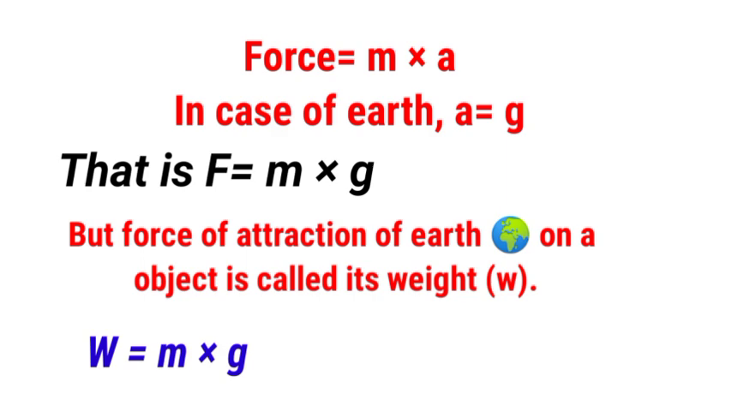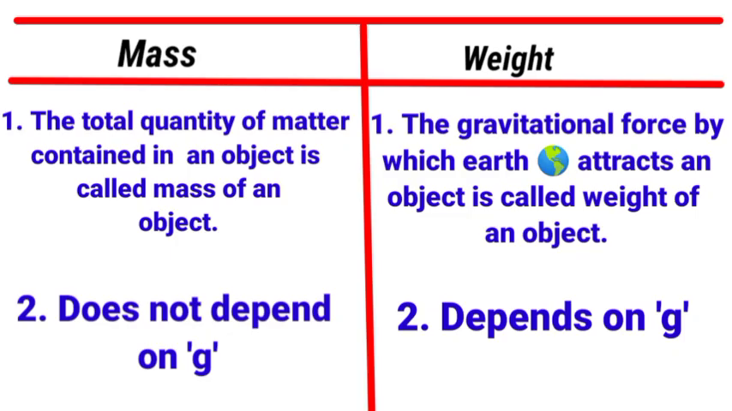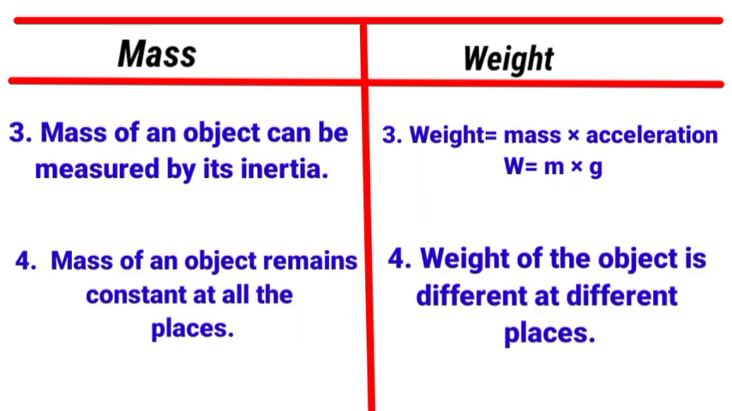So weight is the force. We call force a weight. That's why weight depends on acceleration due to gravity, because weight equals mass into acceleration due to gravity. Mass of an object can be measured by its inertia. We have learned that the property of an object because of which it resists any change in its state is called inertia. We have also learned that the greater the mass, the greater is the inertia.